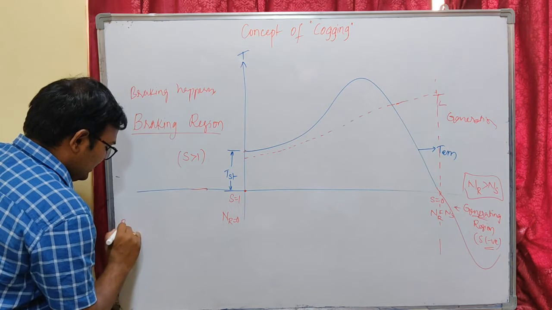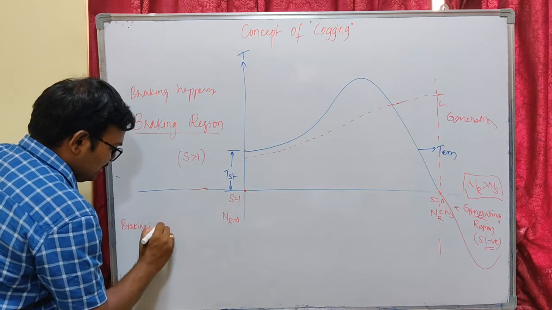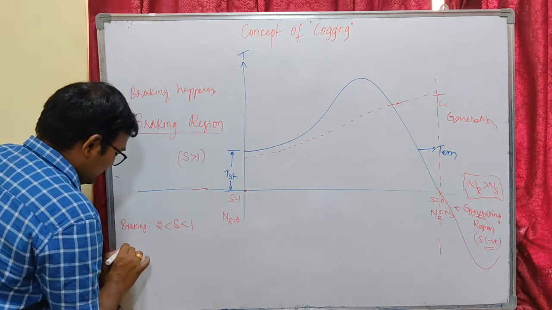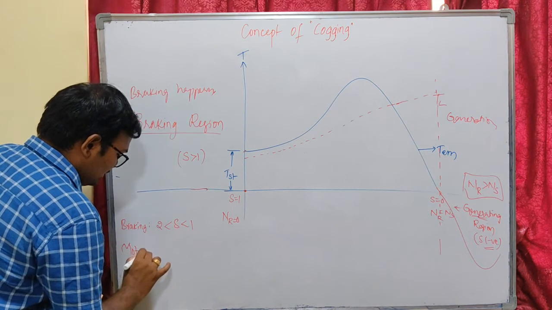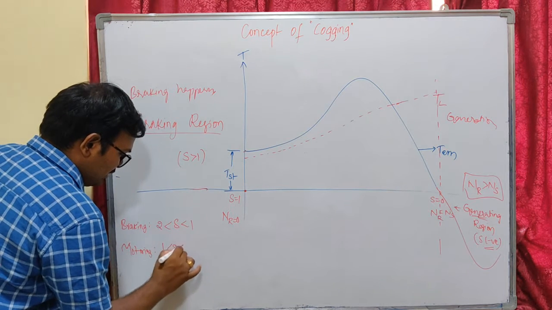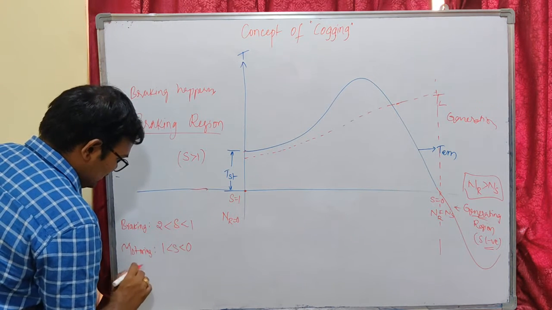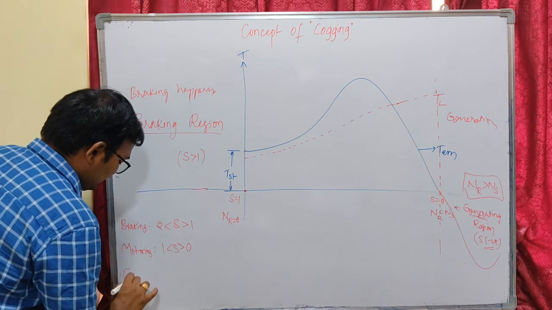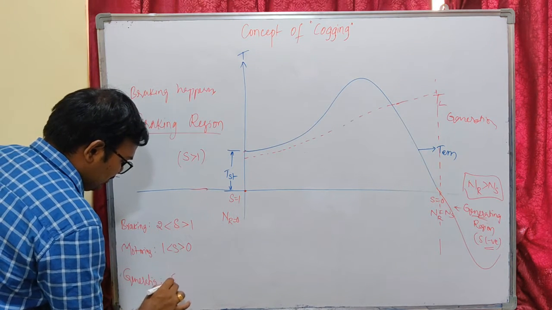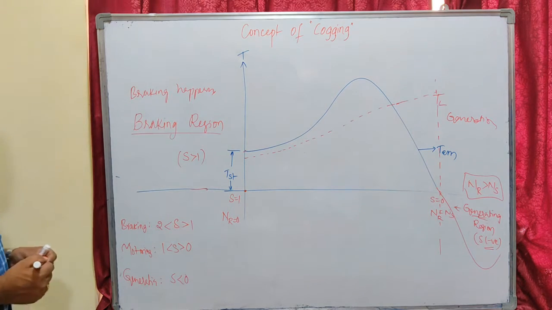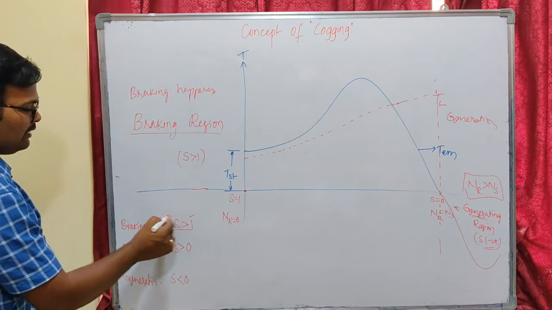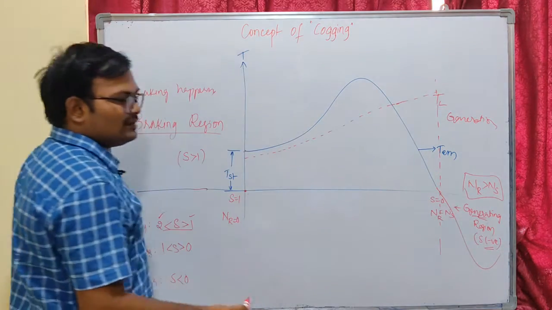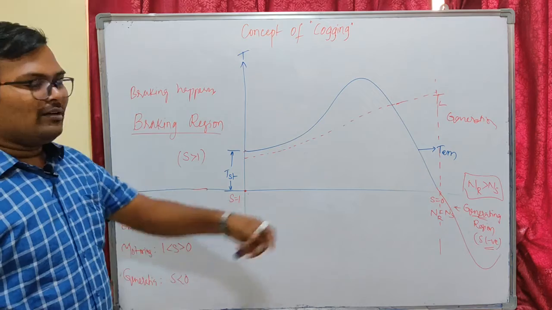For negative slip, this is the generating region. For slip greater than 1, this is the braking region. That means braking is between slip values 2 and 1, and motoring happens when slip is between 1 and 0, and generating happens when slip is less than 0. So braking happens between S equal to 1 and 2, motoring happens between S equal to 1 and 0, and generating happens when S is negative. For negative slip, our machine will act as a generator.